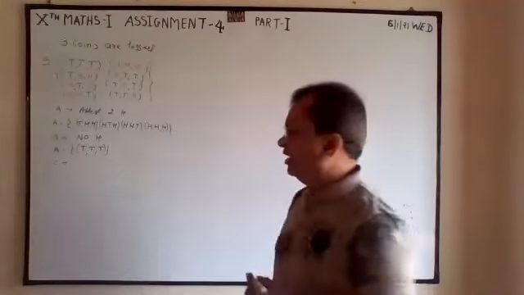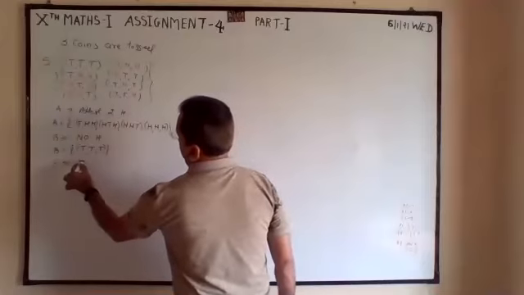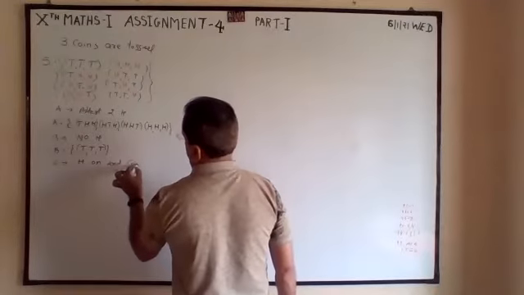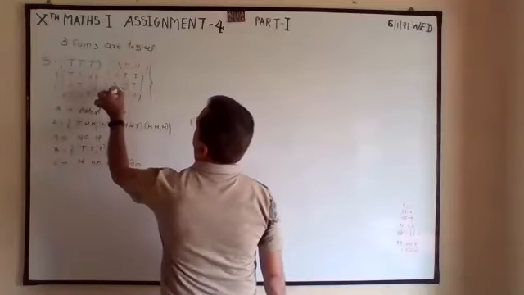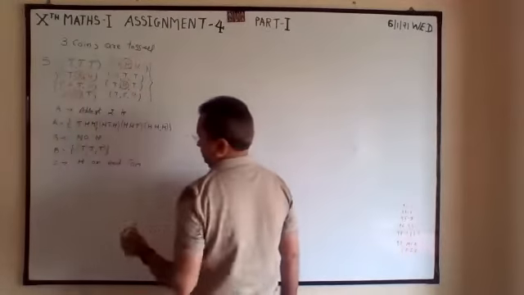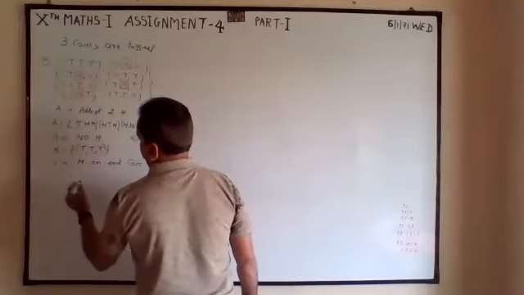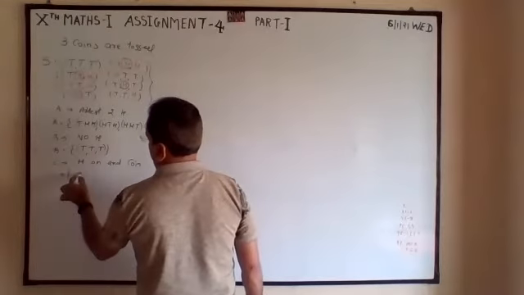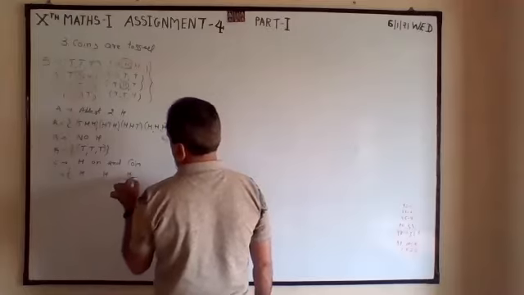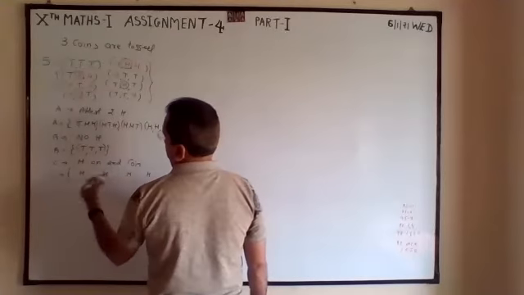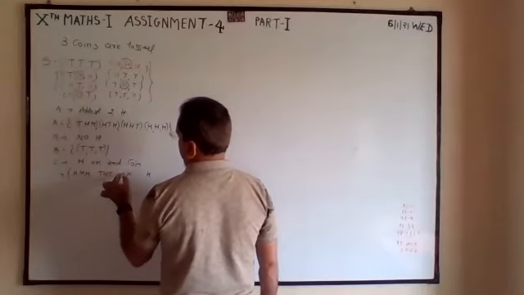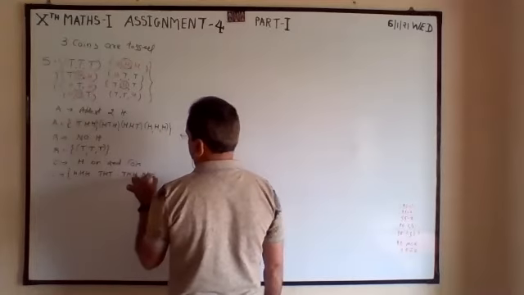H on second coin. H on second means middle. H H. Both the side H. Both the side T. T and H. H and T.